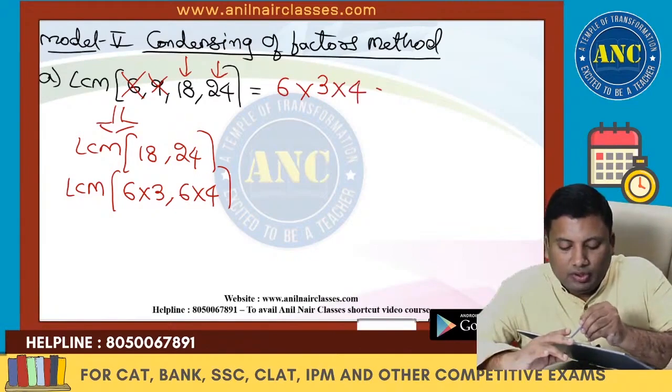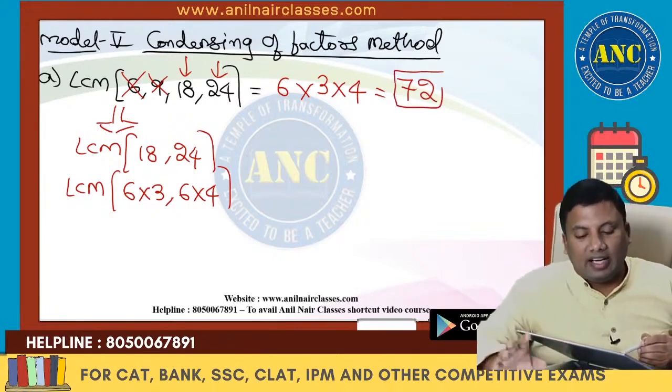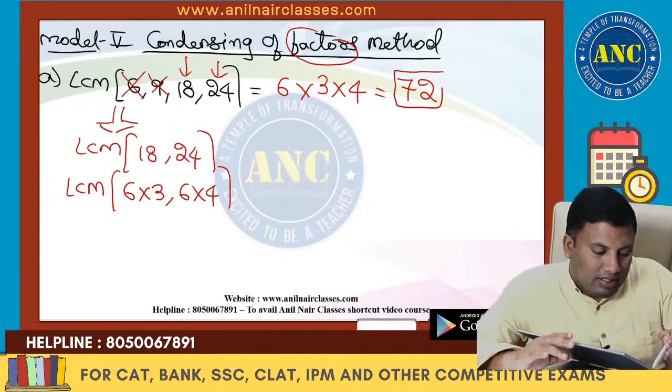It is 3 into 4. 4 3s are 12. 12 6s are 72. Answer is 72. Take the factors which are for a particular number.